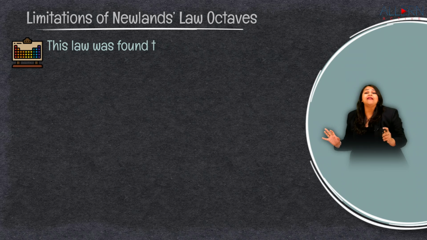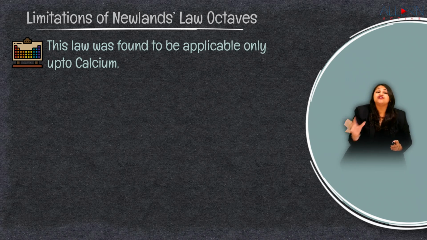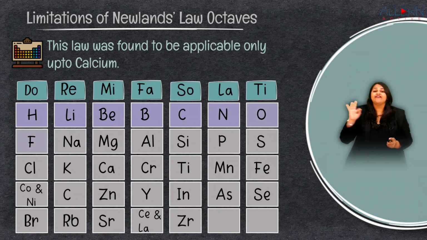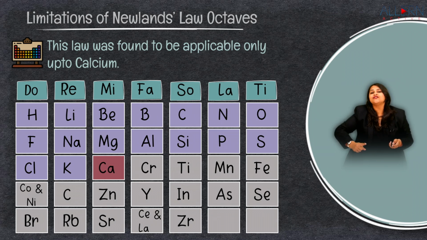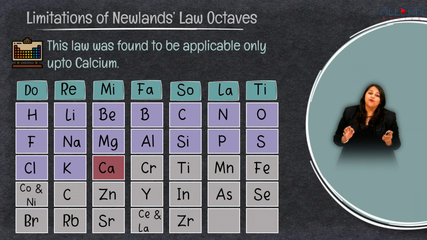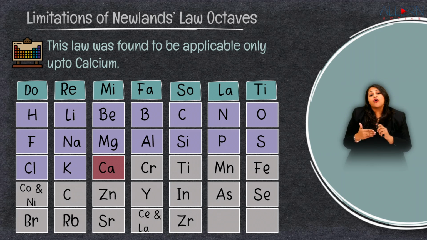It was only applicable until calcium, not after calcium. Only the group from hydrogen to fluorine, from sodium to potassium could have the same properties, not the rest of the groups. And that's why this law was discarded. It was only applicable up till calcium.